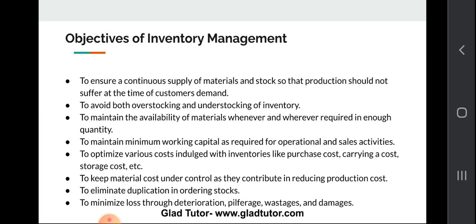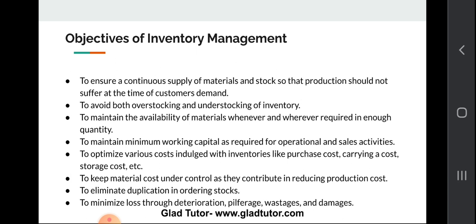So this is the basic objective of managing the inventories: to ensure the continuous supply, so that the production and the sales should not be stopped, and to avoid both overstocking and understocking inventory. See, excess of anything is bad, right? If you are overstocking the inventories, it may be harmful for the company, because you are spending your hard-earned company money on stocks which may not be useful if the demand starts decreasing.